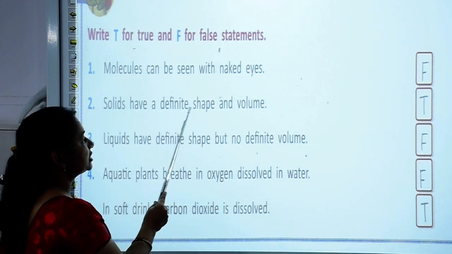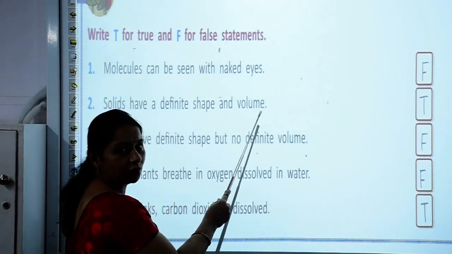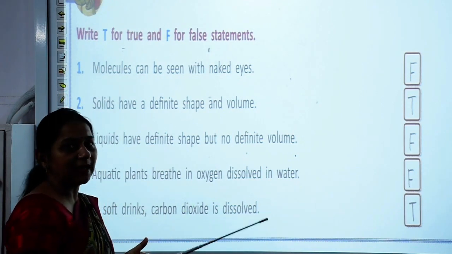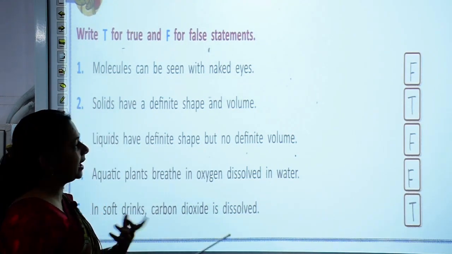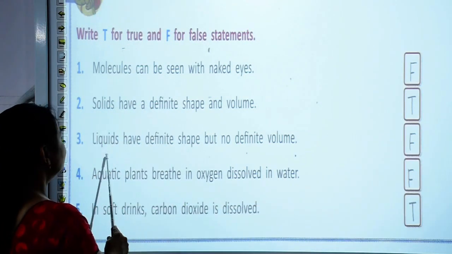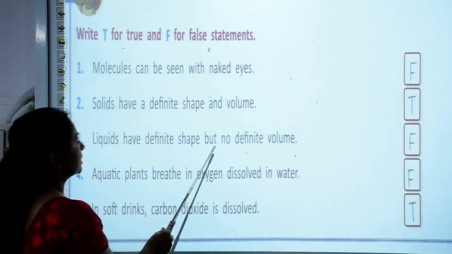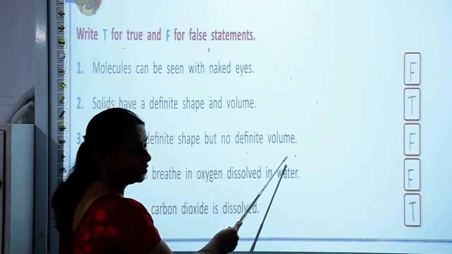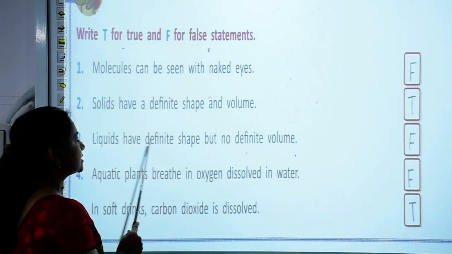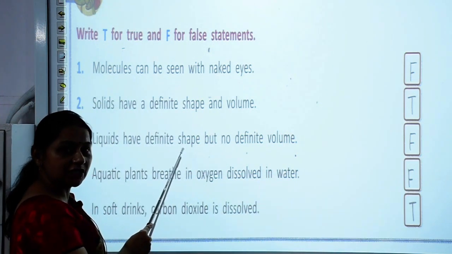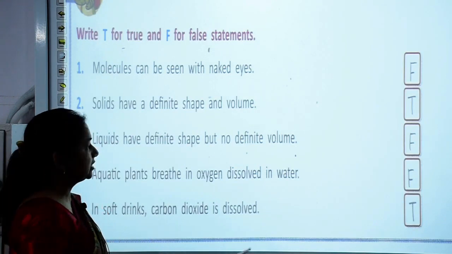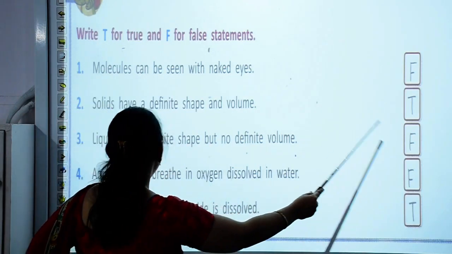Solids have a definite shape and volume. Yes, because in solids the molecules are very closely packed. So they have a definite shape and definite volume. So this statement is true. Liquids have definite shape but no definite volume. This statement is false, because liquids do not have a definite shape. They take the shape of the container in which they are kept. So this statement will be false.